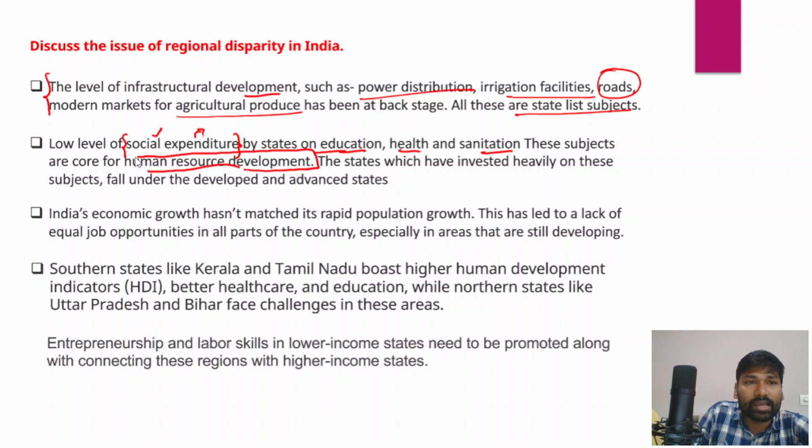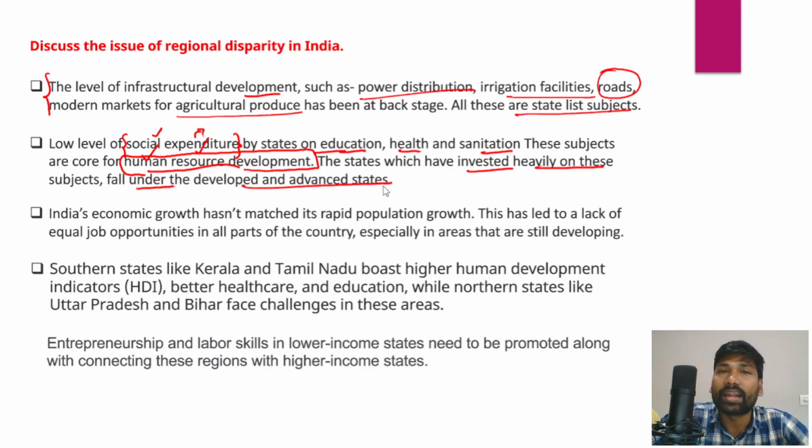And state governments, instead of associating themselves with political aspects, should take care of human resource development, because human resource development is long term. So state governments should focus more and more on human resource development in the longer term, so that it will help in addressing disparities and regional imbalances, achieving equality, and increasing the per capita income of the people. The states which have invested heavily on these subjects fall under the developed and advanced states.